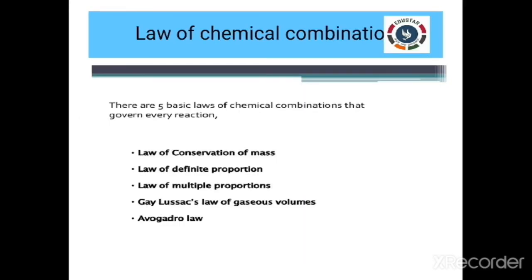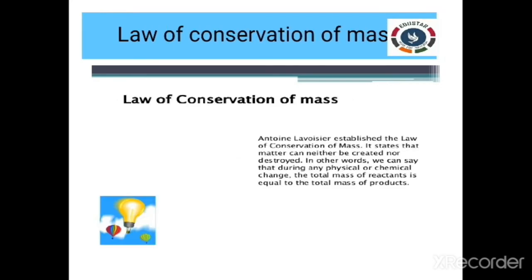Now let us move on to the laws of chemical combination. The combination of elements to form compounds is always governed by the following basic laws. Law of conservation of mass, law of definite proportion. This law of definite proportion can also be called the law of constant proportion. Law number 3, law of multiple proportion. Fourth one, Gay-Lussac law of gaseous volume. Fifth one, Avogadro law. First, let us start with the law of conservation of mass.